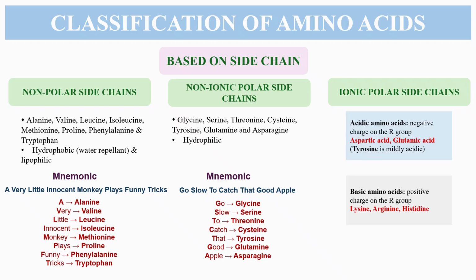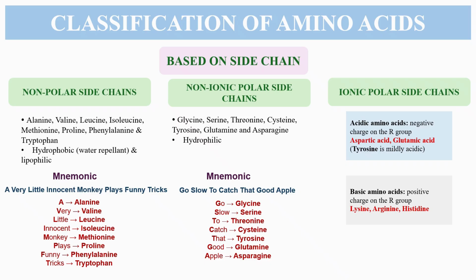Ionic polar side chains in the amino acids are those where functional groups are attached to the central carbon atom and have a partial or full electric charge with the ability to form hydrogen bonds. So, we have seen that there are amino acids that are not alpha amino acids in the derived amino acids.